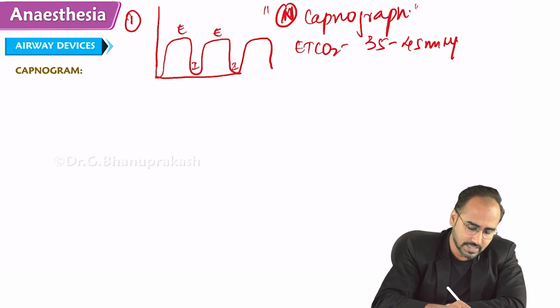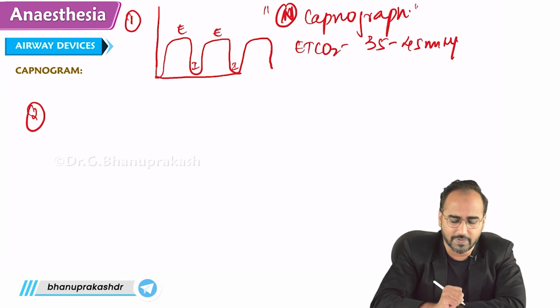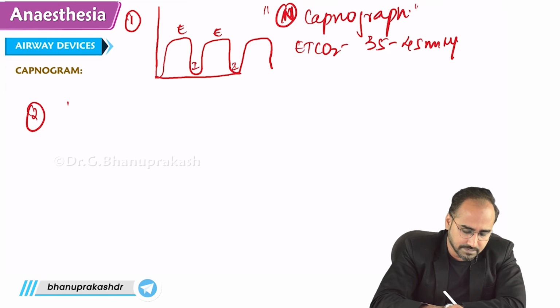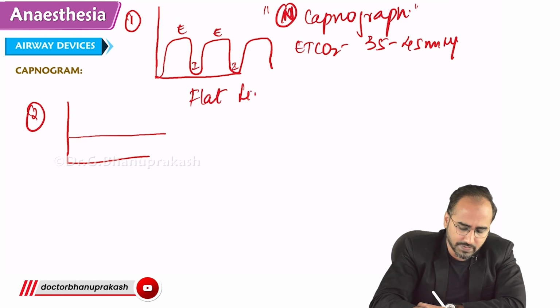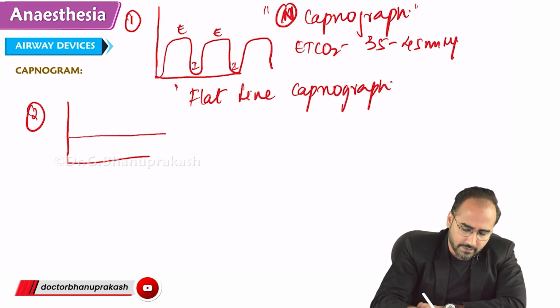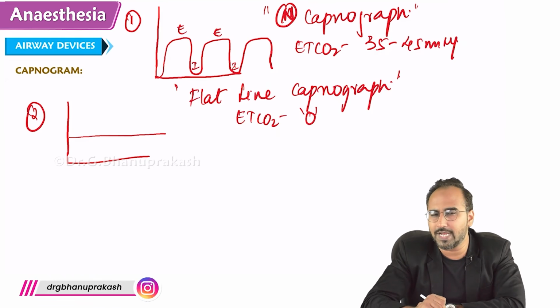Right? Now guys, imagine this is one form of capnograph. Okay? Now imagine after intubation, you get this kind of capnograph. This is called a flat line capnograph, or EtCO2 value of 0.